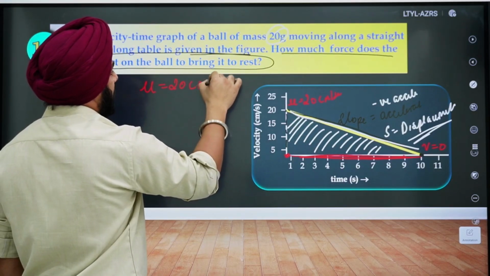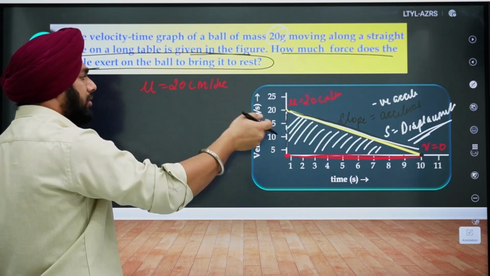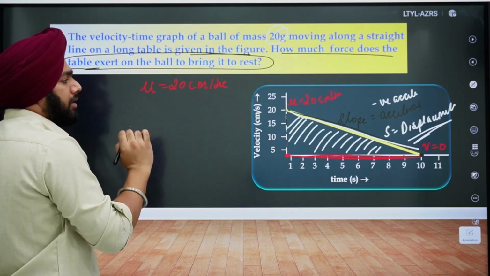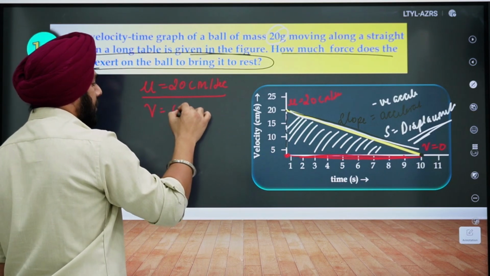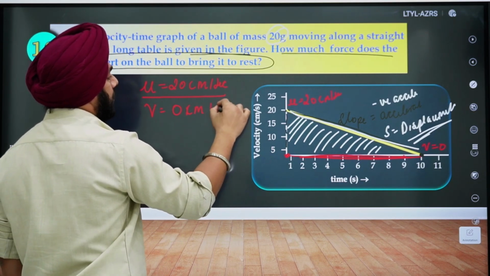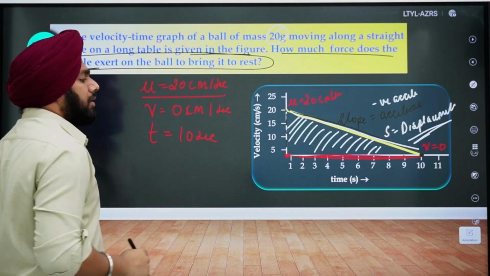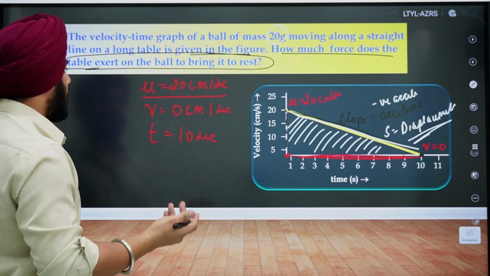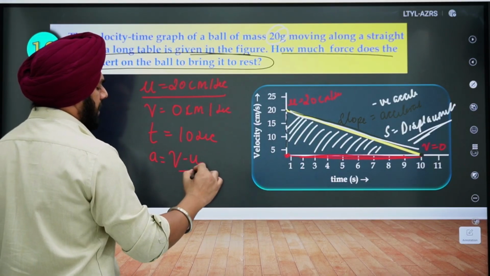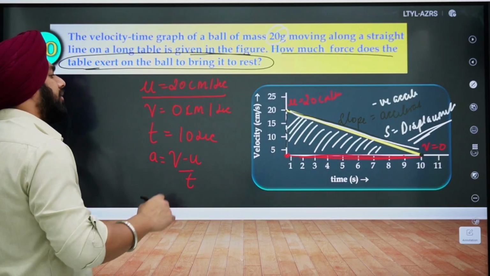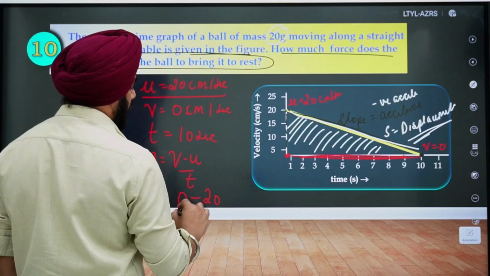Now even if you don't understand the graph, you can solve numerically. Let me do it for you. U is 20 centimeter per second. V is 0 centimeter per second, right? Time taken is 10 seconds, right? So simple. Now you can find out the acceleration. Acceleration is V minus U by T, yes or no? And that is 0 minus 20 by 10.